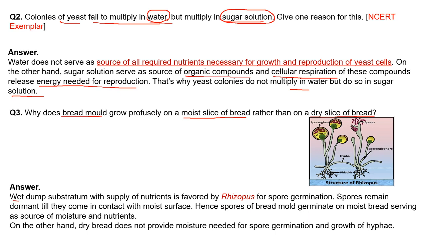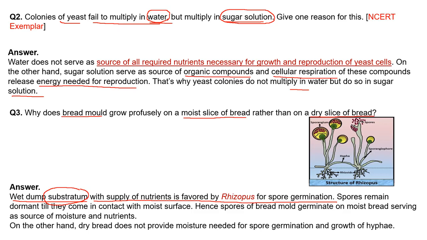Here, a wet, damp substratum with a supply of nutrients is favored by Rhizopus for spore germination. So for the spores to germinate, it requires a substratum. What is a substratum? It is a medium. Here the bread is a medium. What is bread? It is made up of starch. Starch cannot be digested by Rhizopus. It has to mix with water so it becomes soluble, and then it can be digested by Rhizopus.